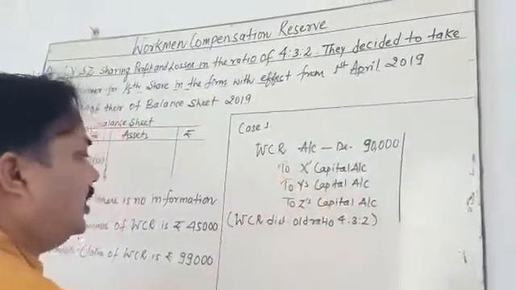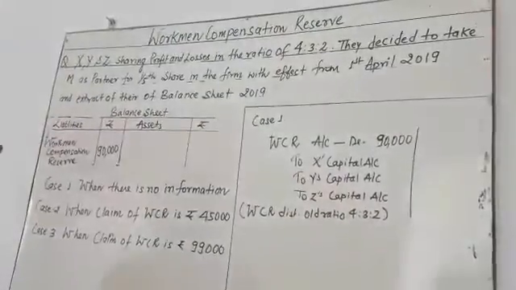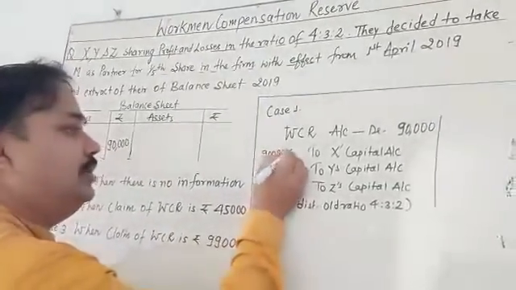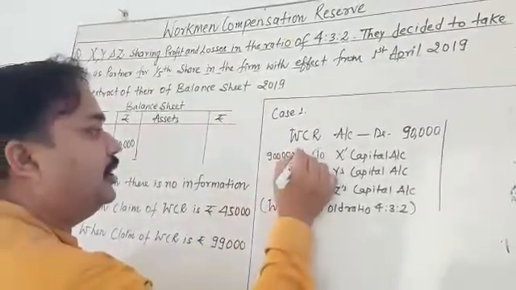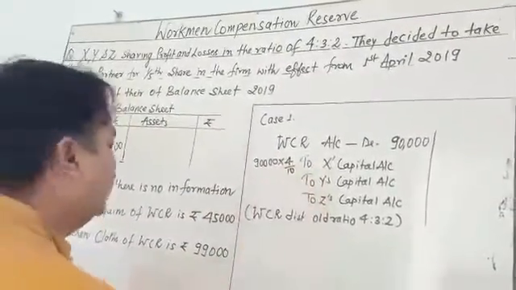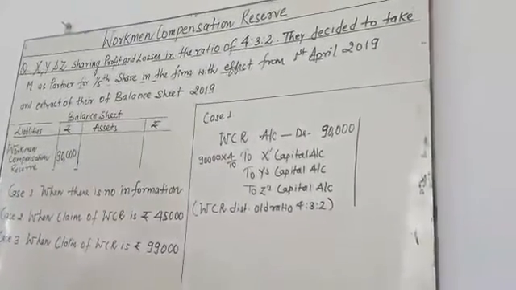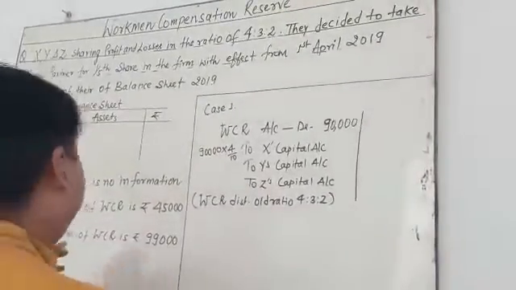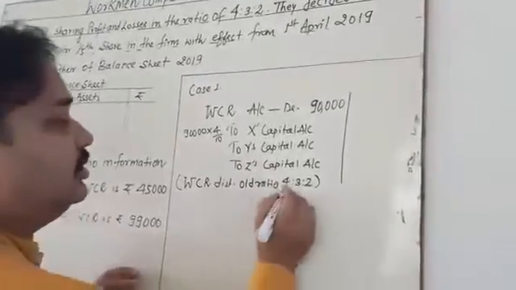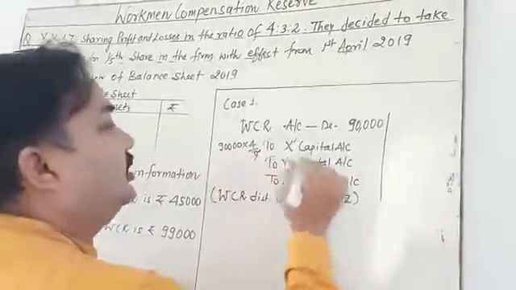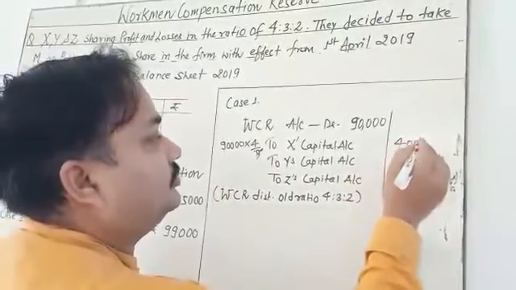So X obtains 90,000 multiplied by 4/9, that is 40,000.